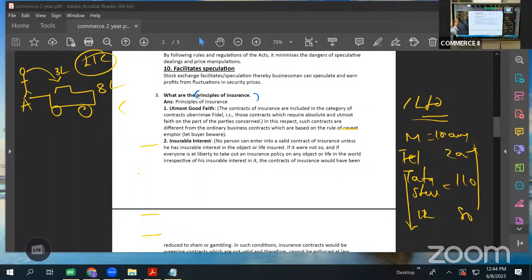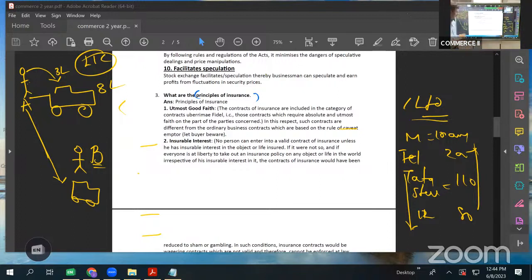Right? But suppose A has a neighbor, Mr. B, and B also owns a car. And A wants to take insurance on B's car. Is it allowed? Answer is no. Sir, why is it not allowed when A is ready to pay the premium?